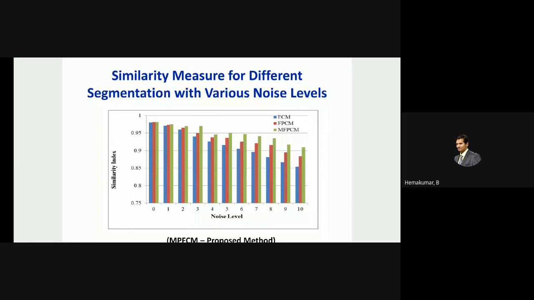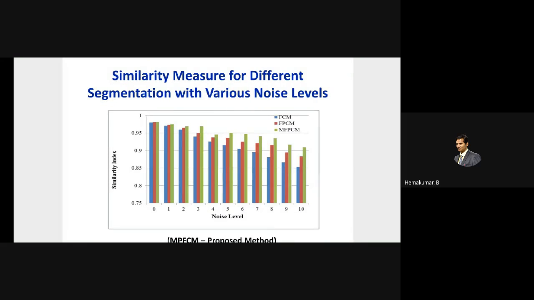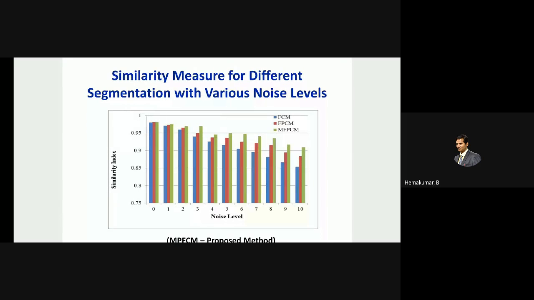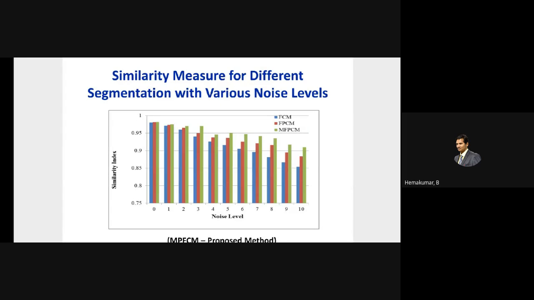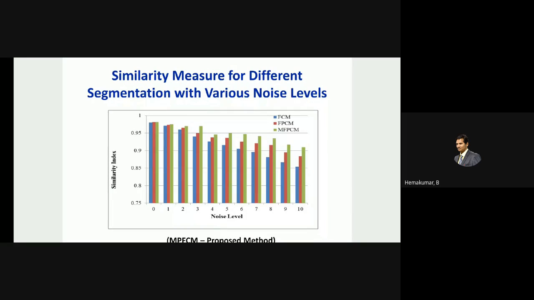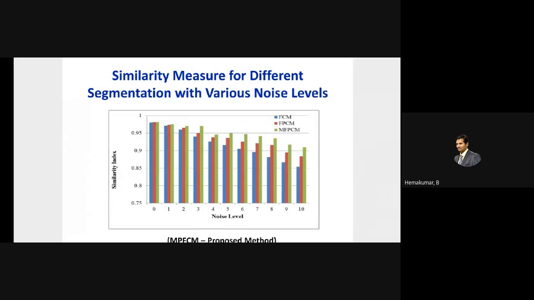That is the concept. For example, if you take an image A and inflict it with some Rician noise, it becomes B. You then use your own technique, MFCM. Earlier it was FCM. So I compared three methodologies: FCM, FPCM, fuzzy possibility clustering methodology, and MFPCM. And I found that the most similar of all of these is the MFCM.